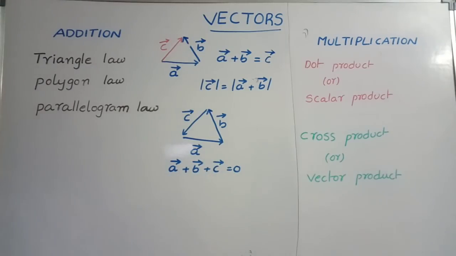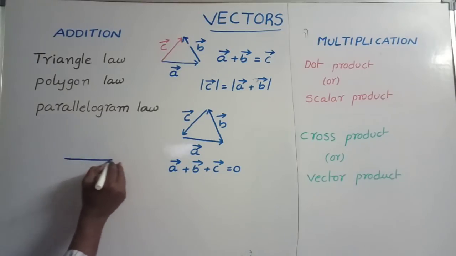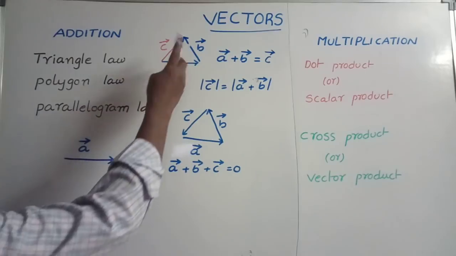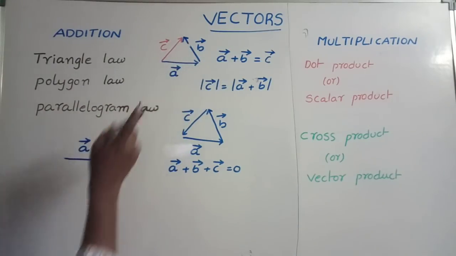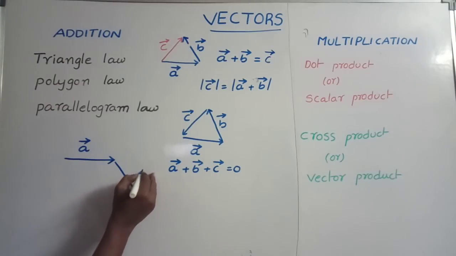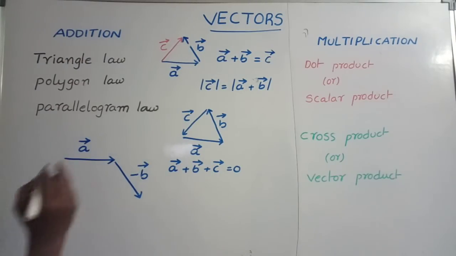What about vector subtraction? Subtraction is nothing but one type of addition only. So this is vector a bar, and to subtract b bar from this, you simply reverse the direction of b bar, then we get minus b bar. Simply reverse the direction.